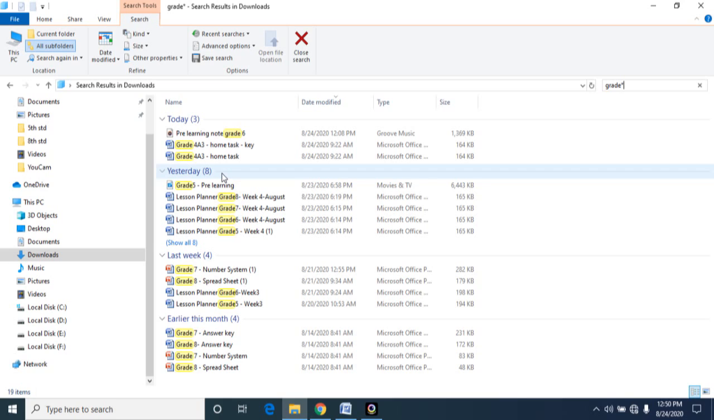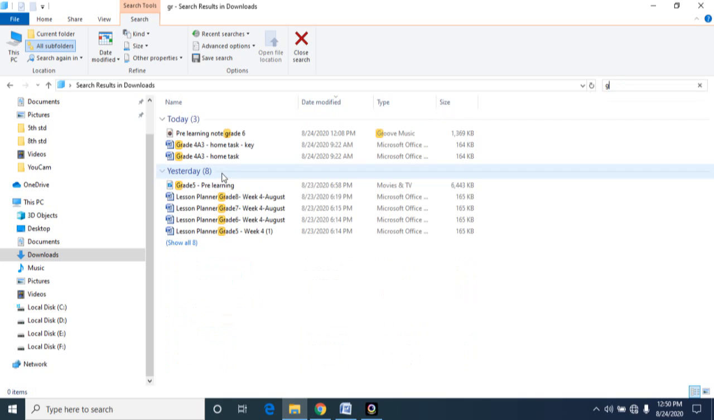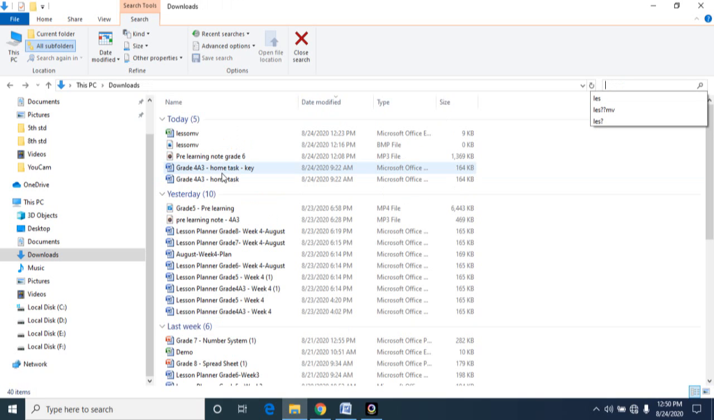So the meaning of star is used to substitute for one or more letters and symbols. But the question mark is used to substitute for one letter or one symbol. That's the difference. And this is one example. Now I am simply typing grade star. And we can also search in this way.